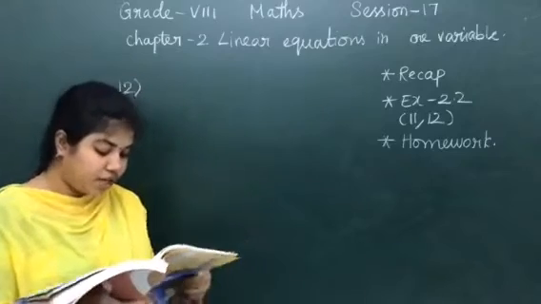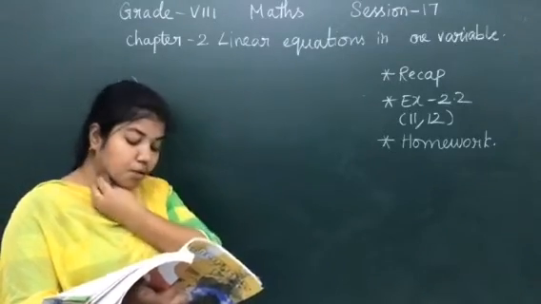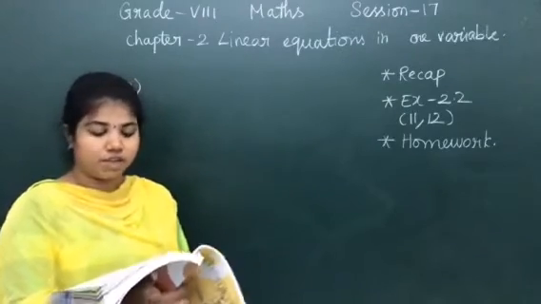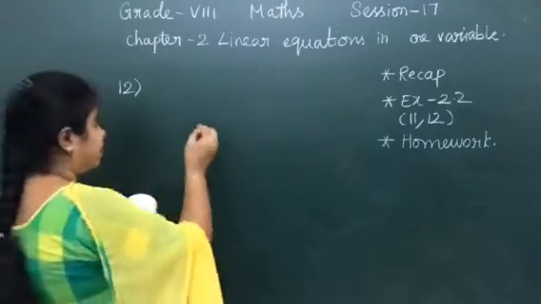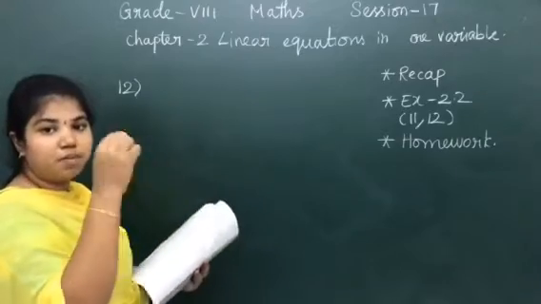Listen to the question carefully. 15 years from now, Ravi's age will be 4 times his present age. What is Ravi's present age? So 15 years from now, we don't know what Ravi's age is. 15 years from now, his age will be 4 times his present age.